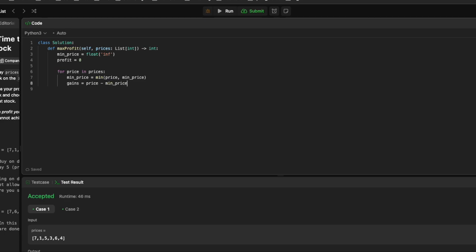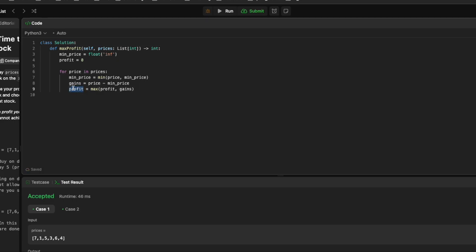Then you compare the gain at this particular point to the profit. The profit will now be equal to the max of these two, comparing the profit and the gain.